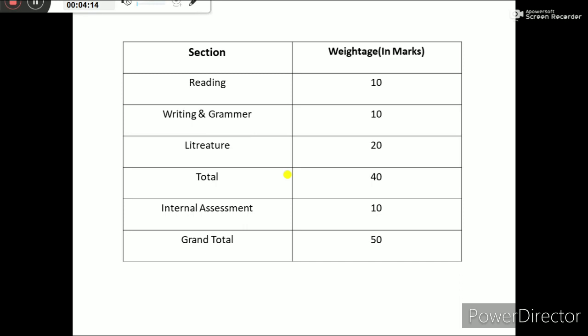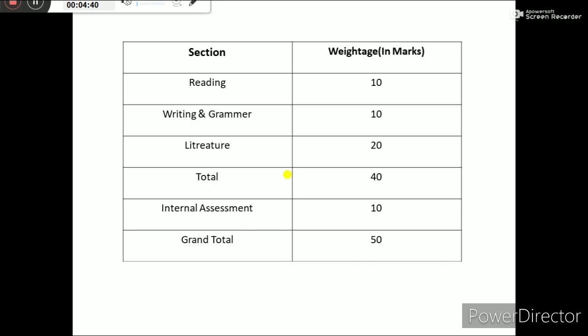So in total, reading, writing, grammar and literature carry 40 marks, and 10 marks will be given in internal assessment. In internal assessment, you will be assessed by your teacher by giving you a project and by checking your notebooks. So your internal assessment is very important.